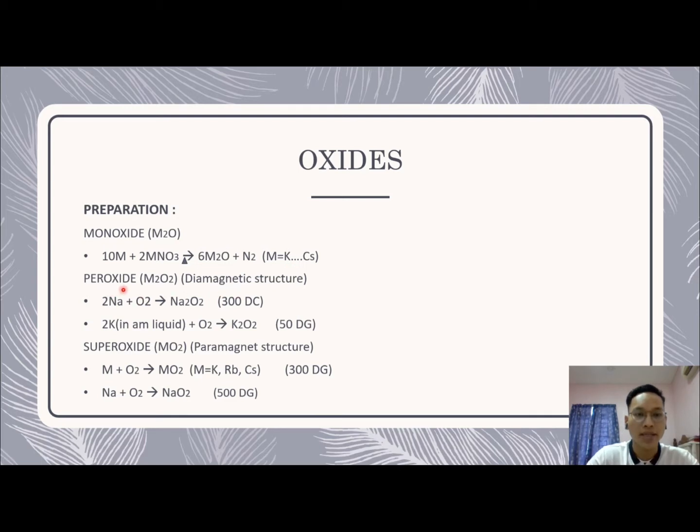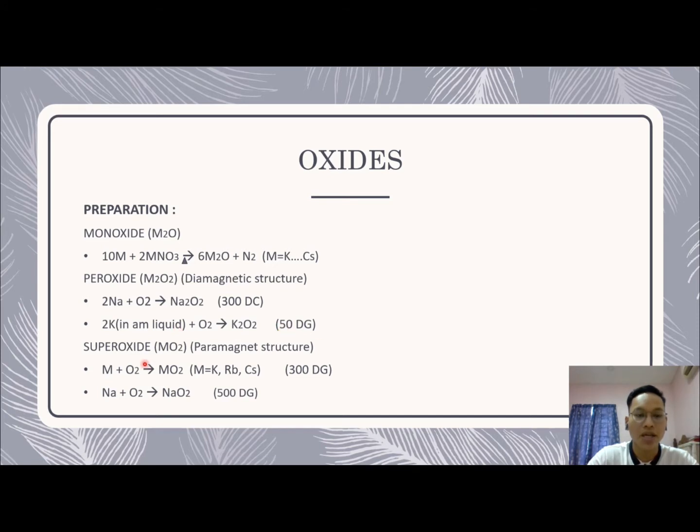Second, peroxide, M2O2, which has a diamagnetic structure. We have two ways here. The first one is using sodium reacting with oxygen gas to produce peroxide, but we need to know the temperature is 300 degrees Celsius. The second one is using potassium in liquid ammonia reacting with oxygen, which will produce peroxide at 50 degrees Celsius as the temperature.